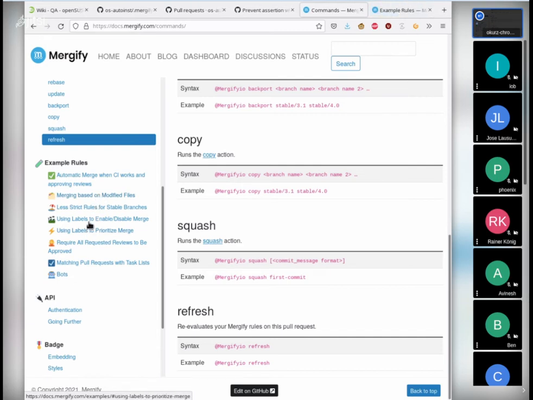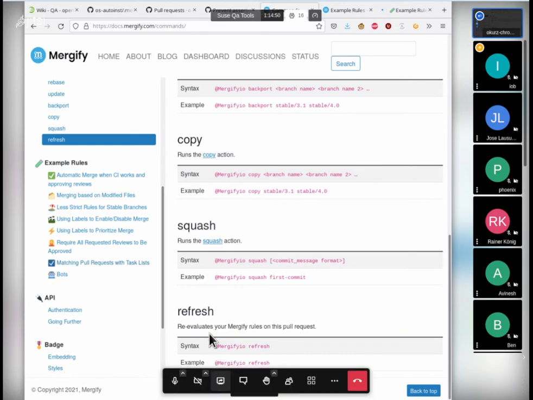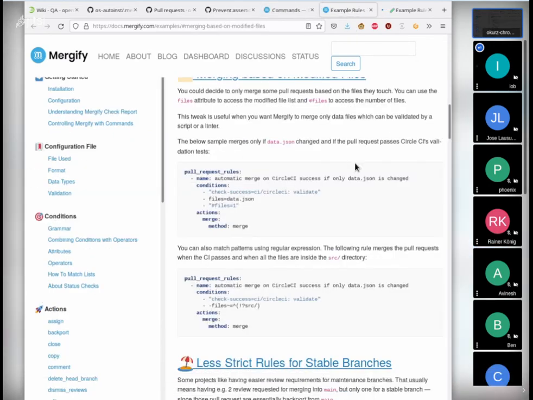There are some concepts, yeah, there are labels to enable disable merge. We have already discussed that. Use labels to prioritize merge. So something which I also consider important in case if we want to really order the merging, and there's matching pull request with task list. I wanted to take a look into that. Yeah, and it's gone. Yeah, about the prioritizing.